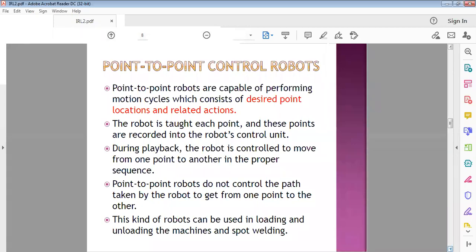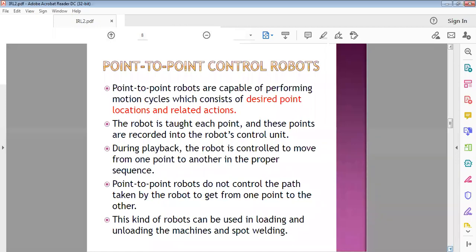In such an application, how does the robot do the same actions as the operator? Here the robot has to pick the raw material from some place, carry that raw material towards the machine, and fix it in the machine.